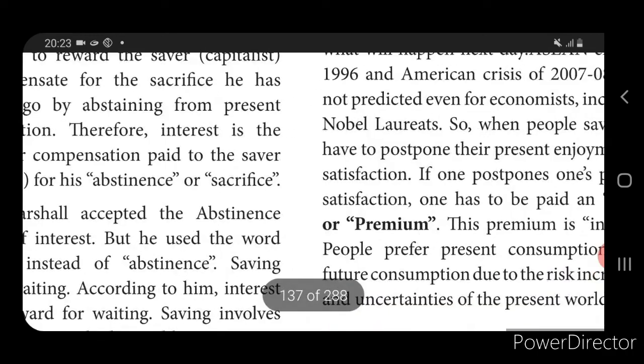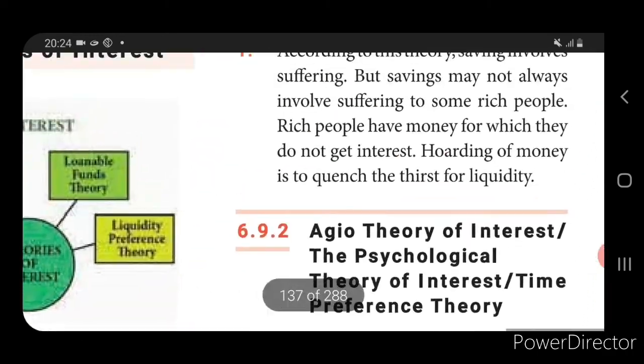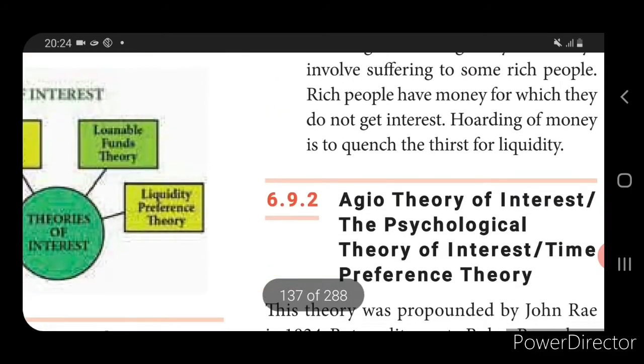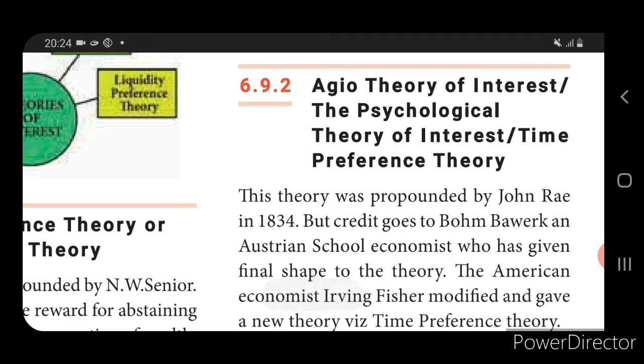Next we come to the Agio theory of interest, which was propounded by John Rae in 1834, but the credit goes to Böhm-Bawerk, an Austrian economist.